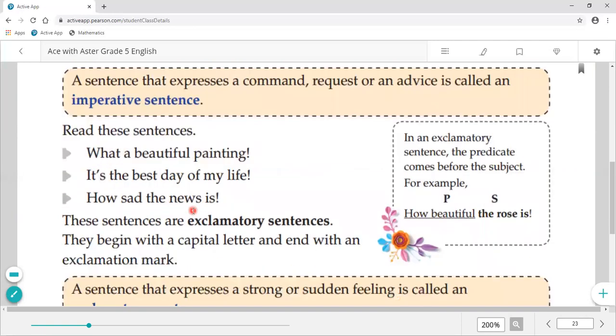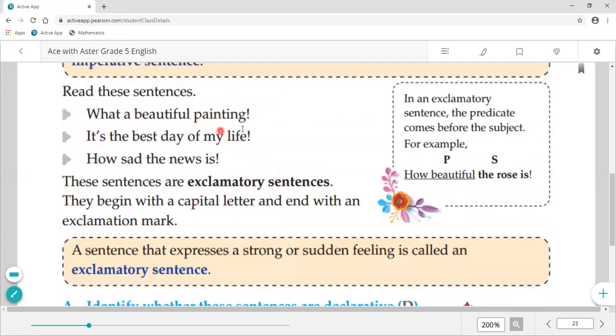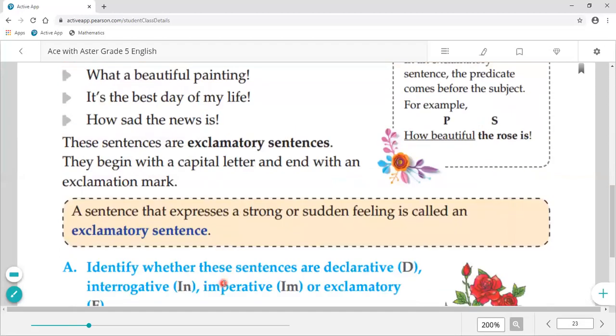Now next is: What a beautiful painting! It is the best day of my life! How sad the news is! Now you can see over here the exclamation mark. These are exclamatory sentences. Now we will read about what an exclamatory sentence is. A sentence that expresses a strong or sudden feeling. It's all about feeling, whether the feeling of sadness or happiness, is called an exclamatory sentence.